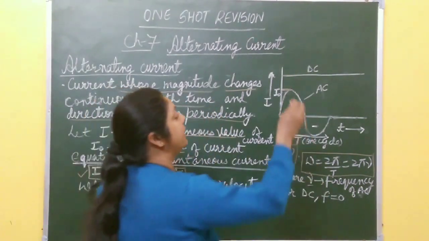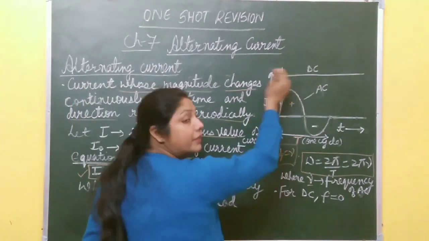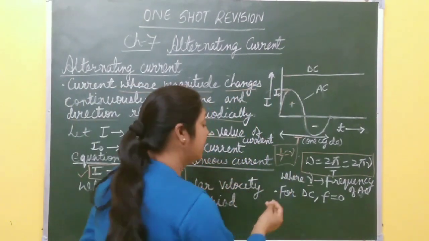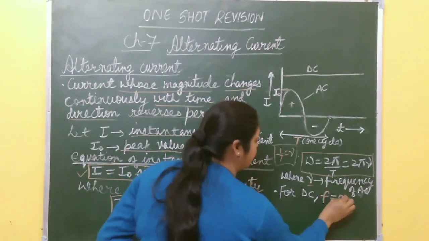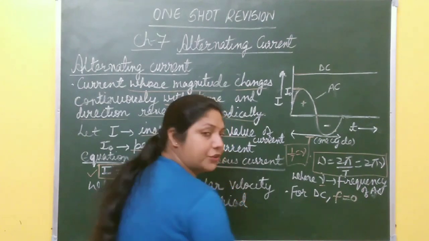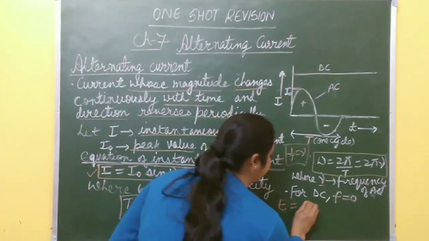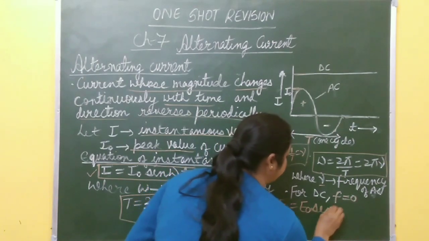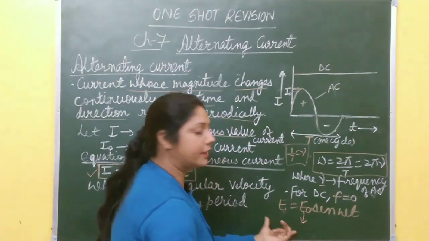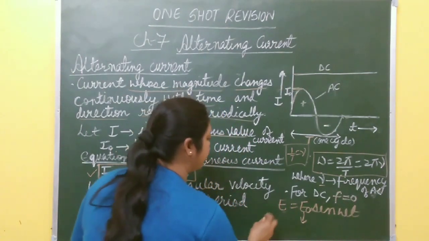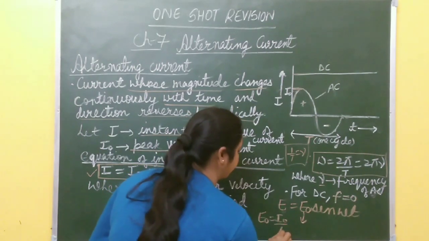And you know, in case of direct current, there is no change in frequency. It remains constant with time. So there is no frequency. For direct current, frequency is always 0, right? Also, equation for alternating voltage will be represented by E equal to E naught sine omega t, right, where E naught is the maximum value of alternating voltage, and this E naught is equal to I naught times R, right.